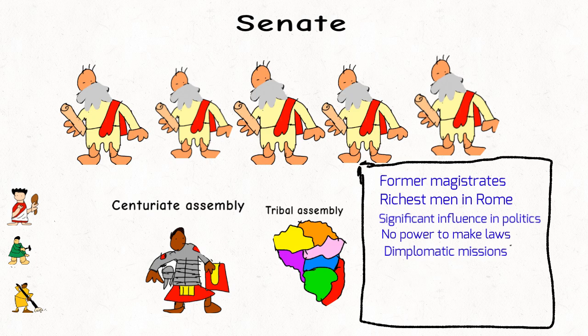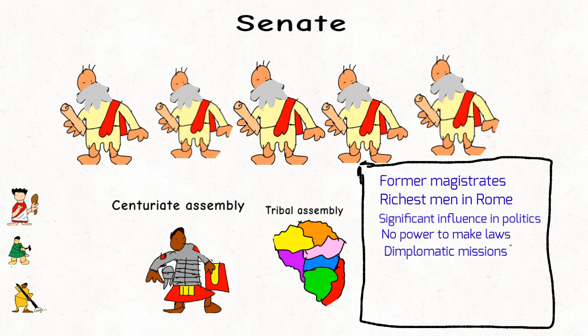They held significant influence in Roman politics. While the assemblies had the power to legislate and elect magistrates, the Senate often advised on matters of state and could even veto the actions of the assemblies, but they did not have the power to make laws. They advised magistrates and were in charge of military justices and diplomatic missions to make treaties. The Senate was made up of experienced politicians, typically from the upper class, while the assemblies were composed of citizen groups including plebeians.